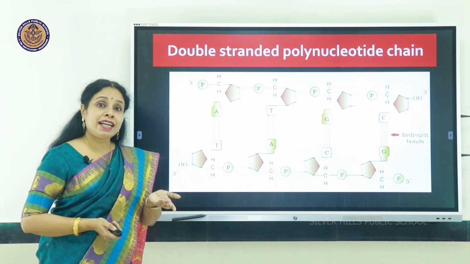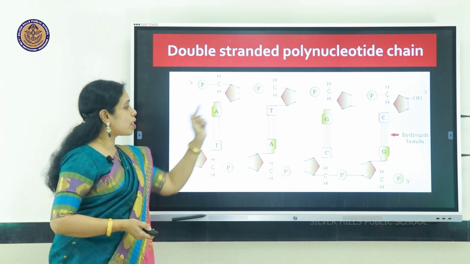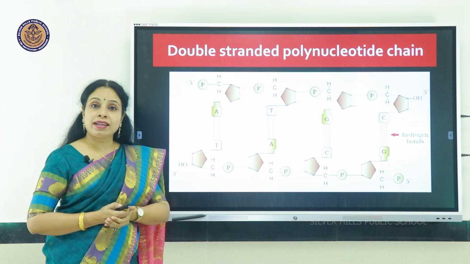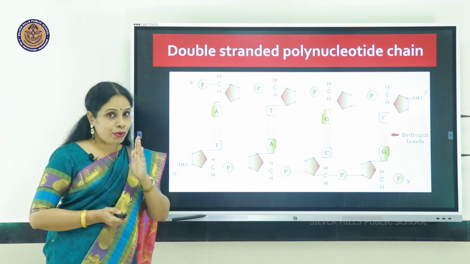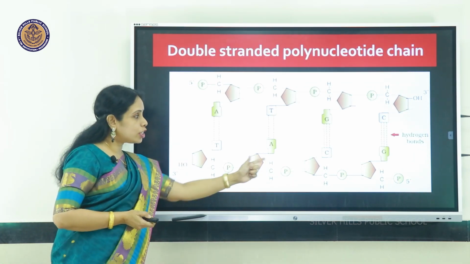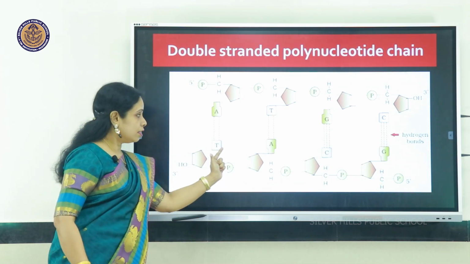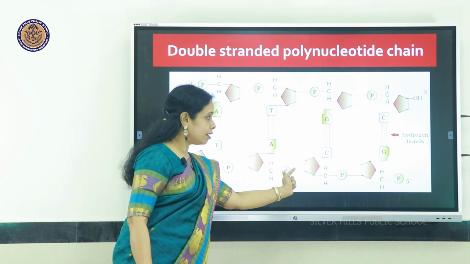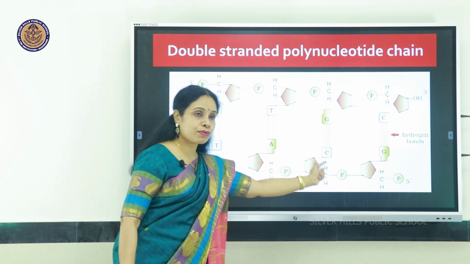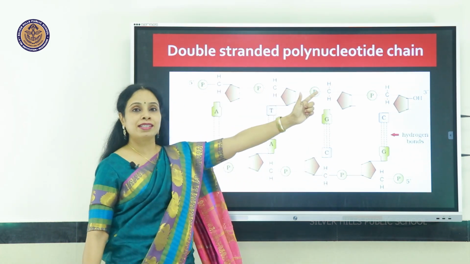If it is DNA, there will be the double-stranded polynucleotide chain. I think by now you can identify the backbone is made up of alternating sugar and phosphate, another sugar, another phosphate, like that on both the strands.